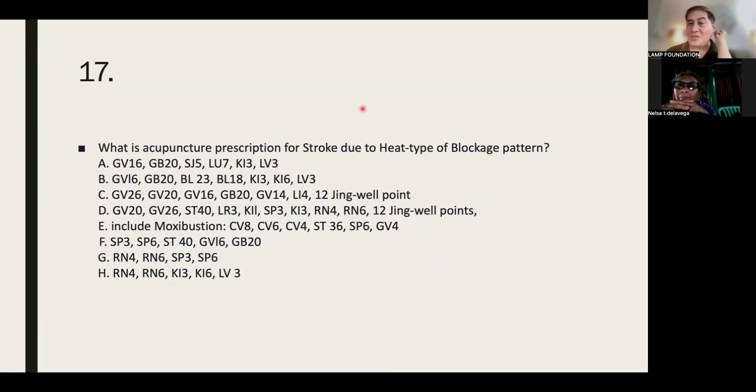Number 17. Ito naman, this is stroke due to heat type of blockage pattern. So like super mainit. So there is blockage due to heat. Okay. So I would like to say that this is sort of like, may blood stasis definitely, and there is heat. So blood stasis or blood stagnation due to heat. Ibig sabihin, you have to really, really take good care of the blockage. No? So what do you think is the right answer for this?